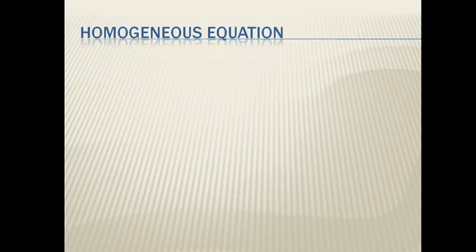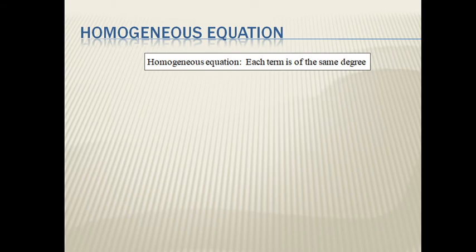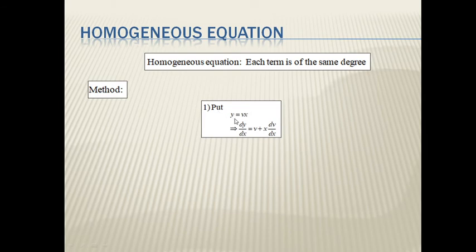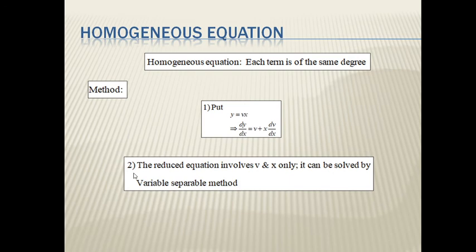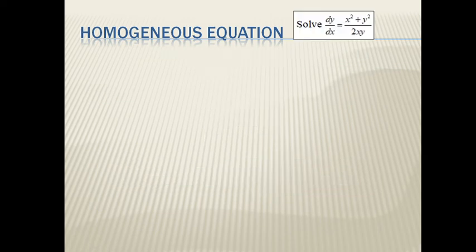Now the homogeneous equation. Homogeneous means each term is of the same degree. Therefore the method is that we substitute y equal to vx or x equal to vy. Then we find the dy by dx term, which is v plus x dv by dx. Secondly, the reduced equation involves v and x only, and it can be solved by the variable separable method, that means the previous method.